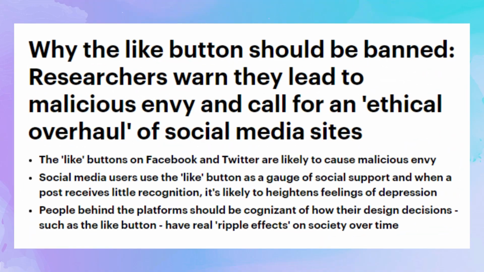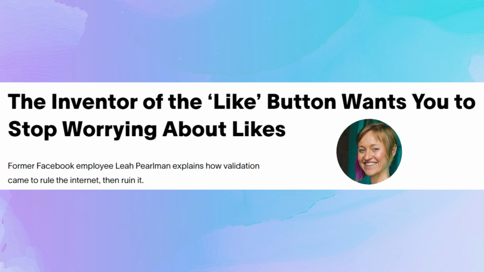On the receiving end of likes, the impact has been so strong that multiple sources have linked the like feature to social media addiction. People just can't get enough of it. We've all felt that ego boost when you get a certain number of likes. It's become a status symbol. Even the actual creator of the like button, Leah Pearlman, has publicly asked users to please stop obsessing over likes.